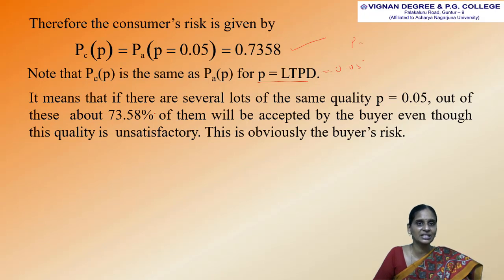0.7358. So this means if there are several lots of the same quality, then about 73.58% of them will be accepted by the buyer even though this quality is unsatisfactory. So this is obviously the risk of buyers. Also this is known as consumer's risk.